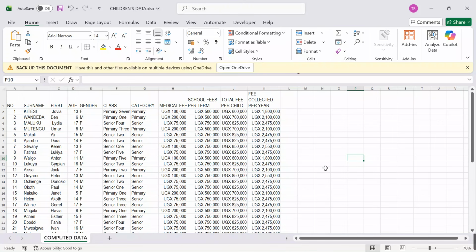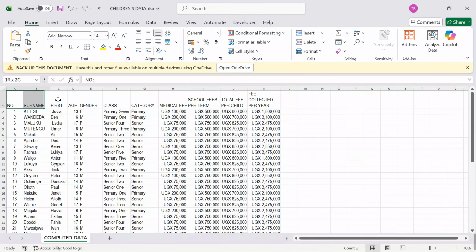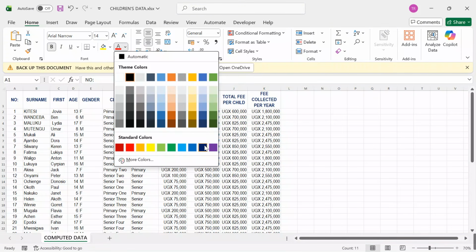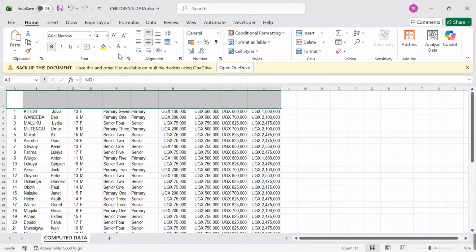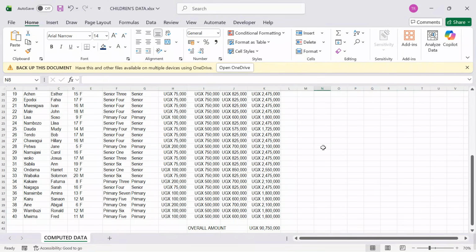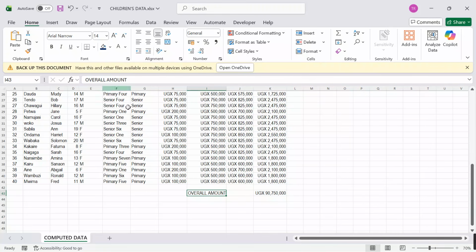Now after putting this down, we can also move on and do some polish here and there. Let me say I want to align this center, and then around there I want to bold. I want to move on to give it a clear font shading color. Come here, I want to take this, let me take white, font color white, and then the shading I take this, so that we start adjusting our information in a very, very clear manner. So I will come over here briefly. This is my overall total.